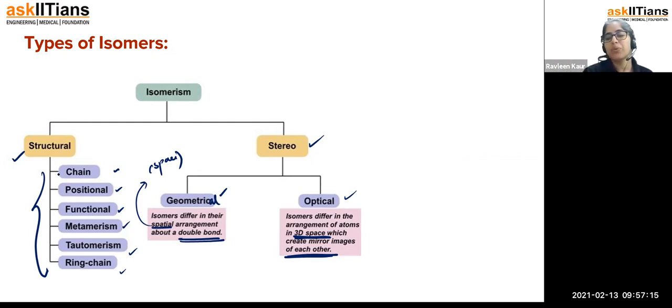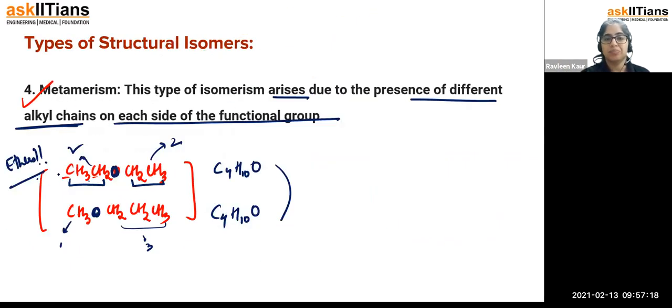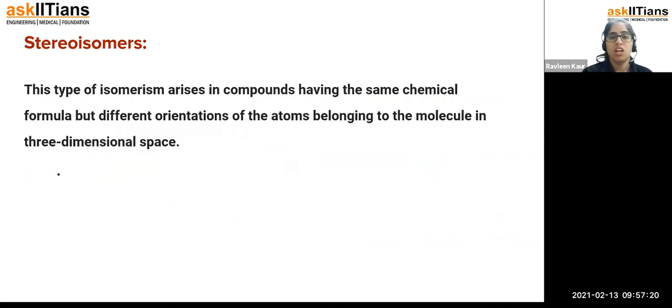The next one we are going to understand is the stereo one. We can understand about stereoisomers that this type of isomers arises when you have the same chemical formula, but different groups oriented, meaning how they are placed in space. Stereo means space isomers.